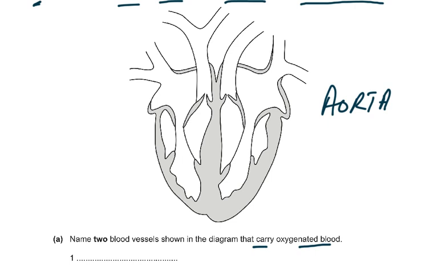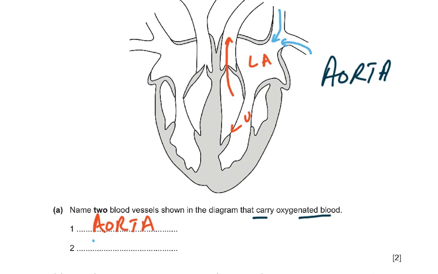You have to understand this is the left atrium, left ventricle. So this is coming out of it, so this is the aorta. So the aorta is one shown that carries oxygenated blood, and the other one is the pulmonary vein. Which one is the pulmonary vein? This is the pulmonary vein coming in. The pulmonary vein also brings oxygenated blood from the lungs. So you got your 2 marks if you said that.